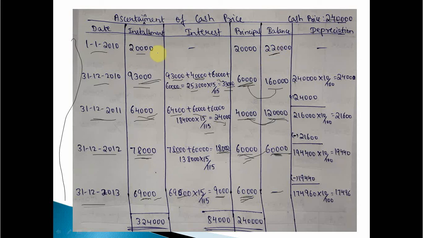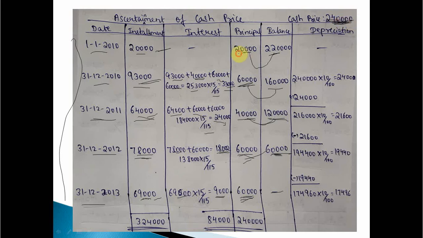Since the advance of 20,000 has been paid, the advance will be added here, as principal amount has been paid. So 20 plus 20, 2 lakh 20 plus 20, 2 lakh 40,000 is the cash price, meaning the original value. You can clearly find out the original value. So what is the original value? Original value is 2 lakh 40,000. See here, we can cross verify also.